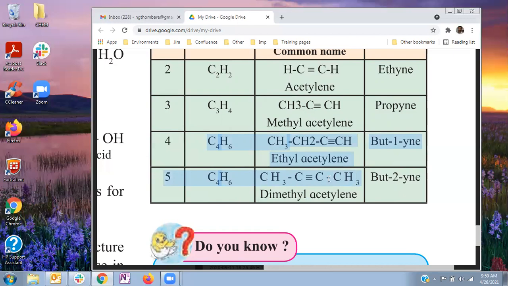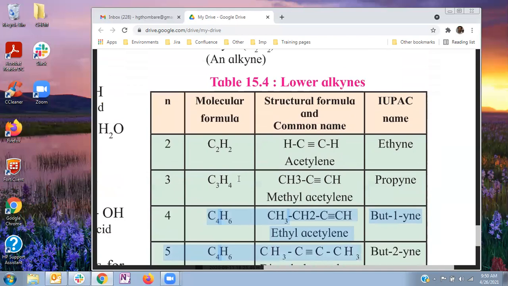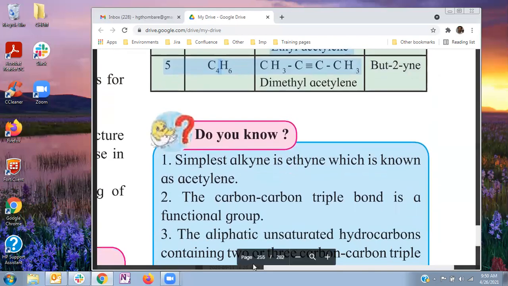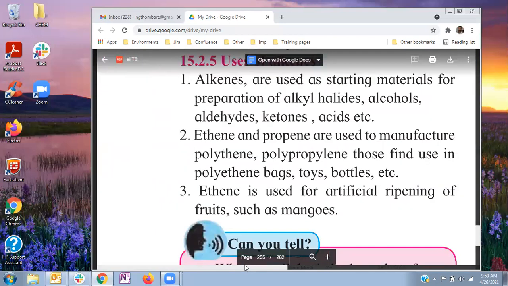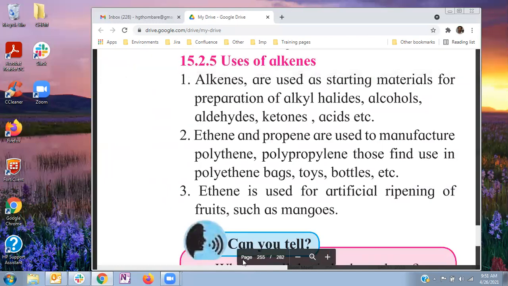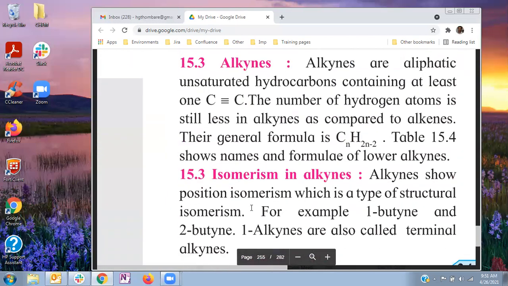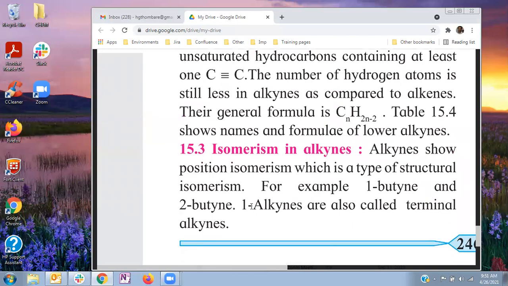So these are the examples of some lower alkynes. Now we will study the isomerism present in alkynes. Alkynes show position isomerism, which we had already studied in alkenes. It is one type of structural isomerism.